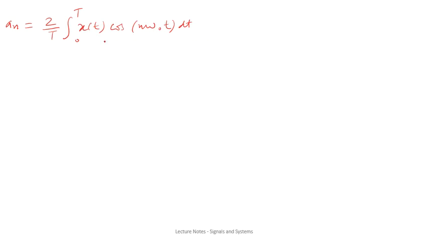So again put the value of xt, put the value of T. Okay, so this will be 2 upon 2 pi integral 0 to 2 pi 10 upon 2 pi times t cos of nt dt.